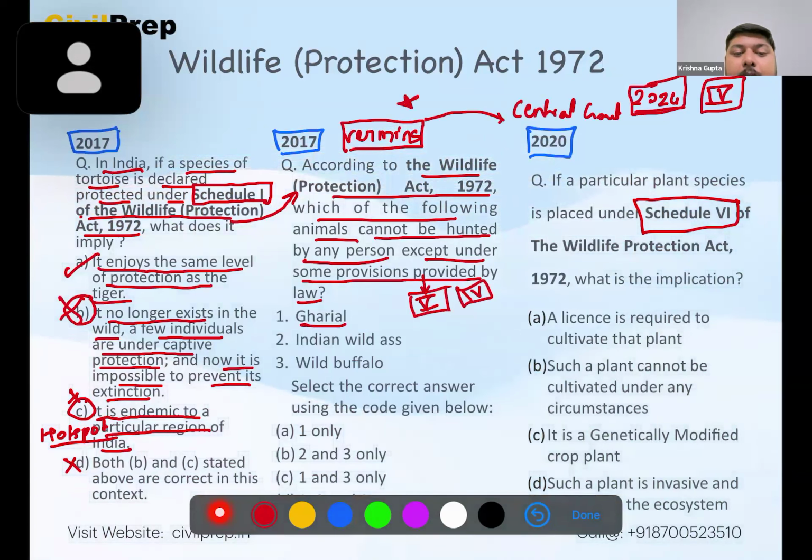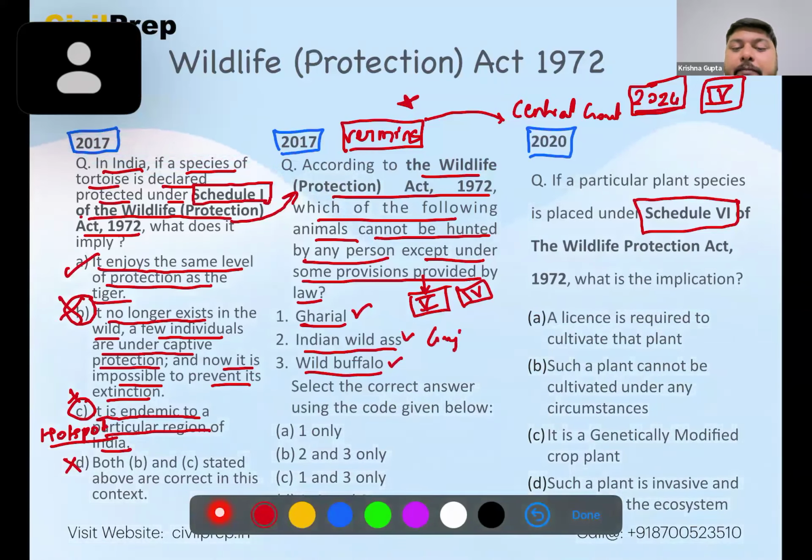Now, Gharial, Indian wild ass and wild buffalo, all of them are considered as vermins in certain regions. For example, Indian wild ass is considered as a vermin in Gujarat. Wild buffalo in Chhattisgarh, we can say in Madhya Pradesh also. And Gharial in Chhattisgarh, Odisha, Kerala, Tamil Nadu, also West Bengal.